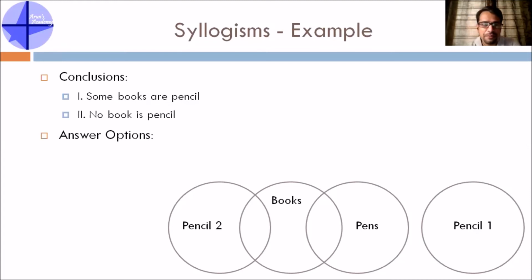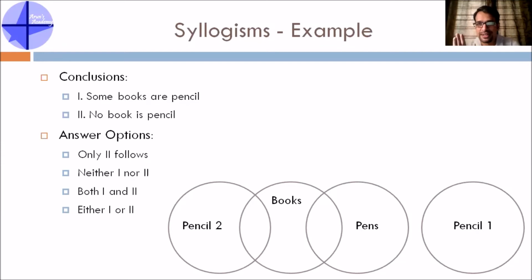The answer options are: only 1 follows, that means only the first conclusion follows; only 2 follows, that means only the second conclusion follows; neither 1 nor 2 follows; both conclusions are correct; or either of them is correct, either this or that. So what will you choose here? Let's check the conclusions. Some books are pencils. If you see the pencil 2 circle, some books are pencils, right? You feel that is the correct conclusion. No book is a pencil. If you see the pencil 1 circle, you will feel that the second statement is correct.